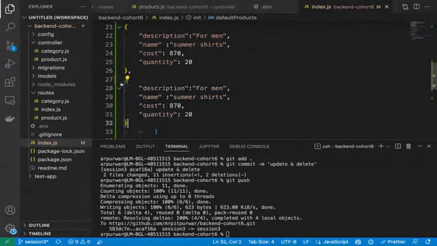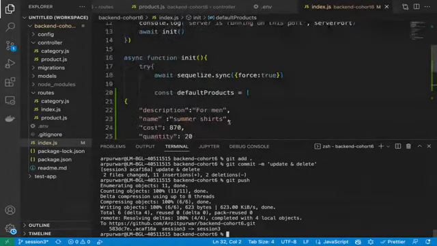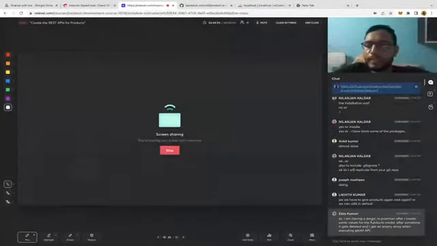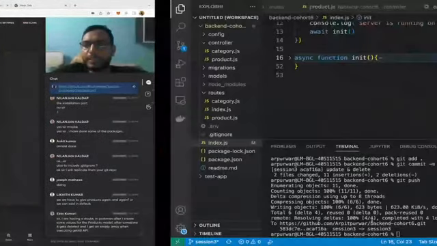Just change the value here for women, female clothes, 1200. Yeah. In this way, now these records will not be deleted. Let me run it for you guys.